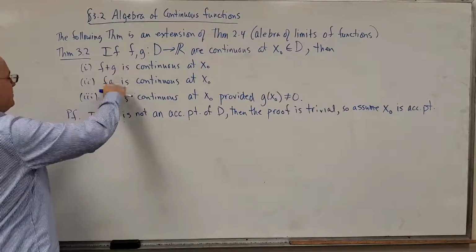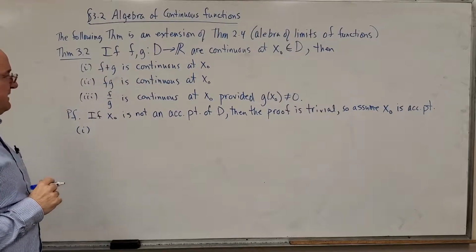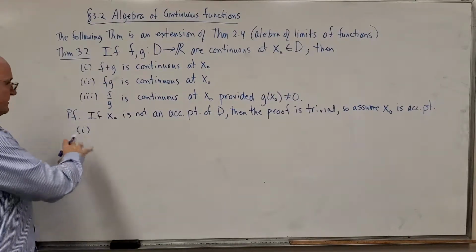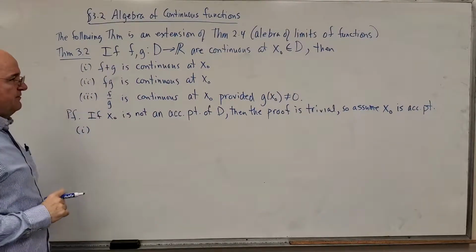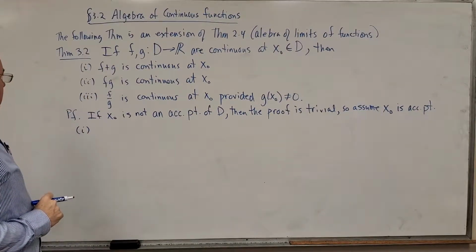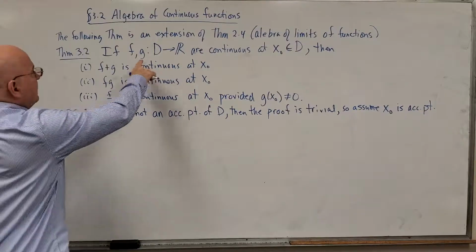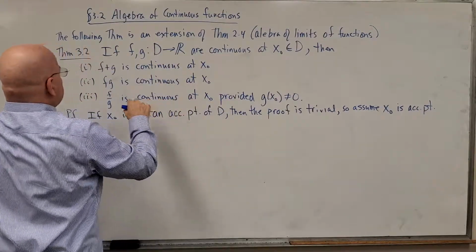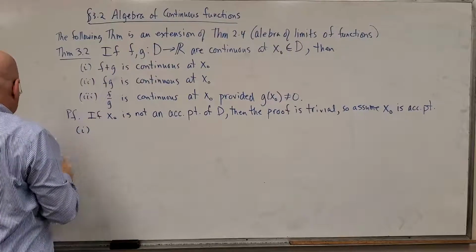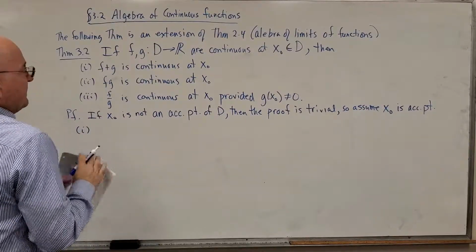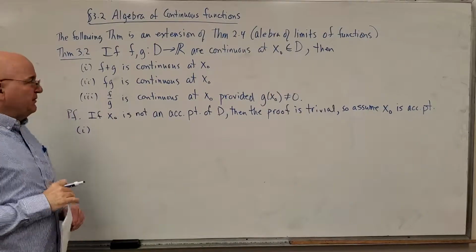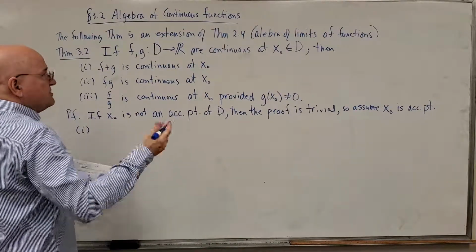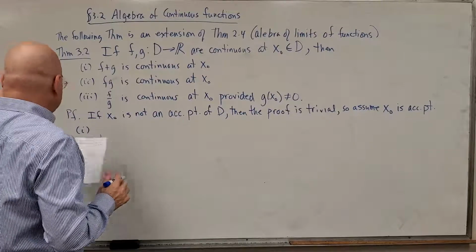All right, we're going to prove each of these three. The first two are really quick. I'll probably write out the proof and then erase it and go on to the proof of 2, and then we'll go on to the proof of 3. Okay, so the first one. We know that f and g are continuous at x naught, so we have to prove that f plus g is continuous. Well, we're not going to use the delta epsilon proof, which would be very, very simple to do. We're going to use sequences instead, which is probably just as easy, I would say.